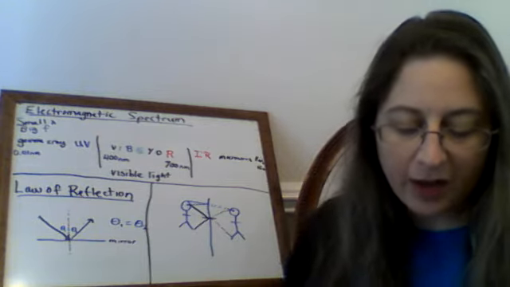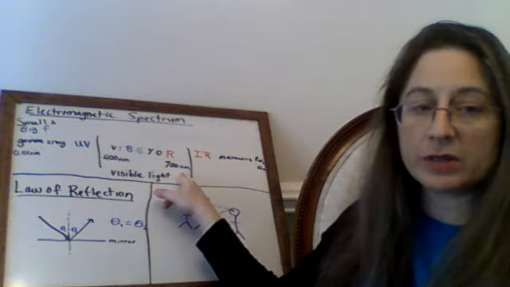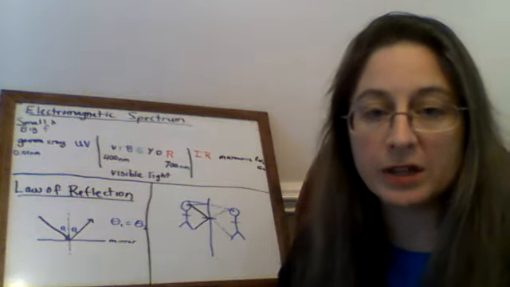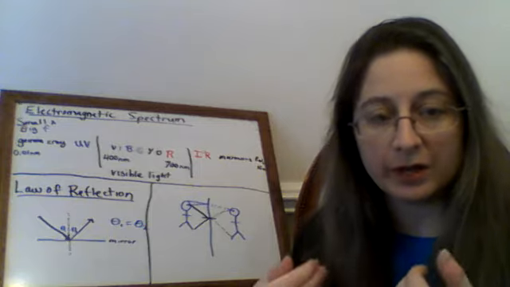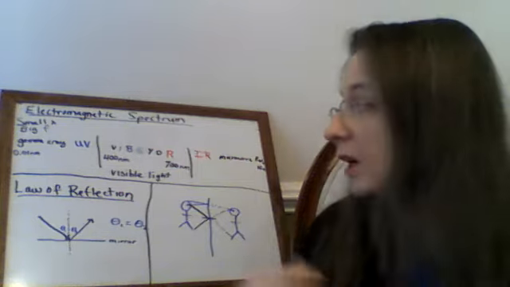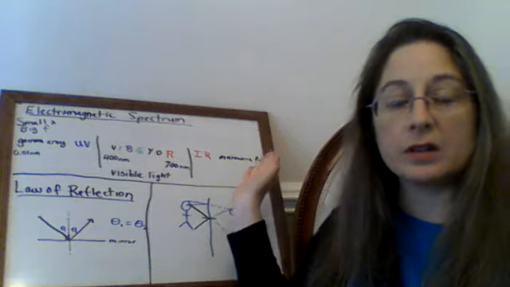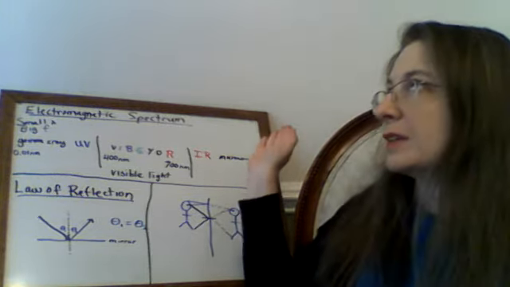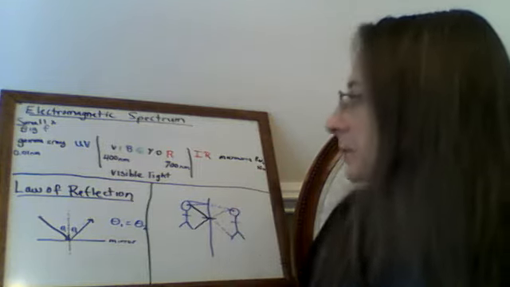let's see, that the red end of the spectrum has the larger wavelength, 700 nanometers. The violet end of the visible spectrum has the 400 nanometer wavelength. If then you build from the visible light that's visible to human eyes, then it gets easier to remember where the small wavelength, big frequency light is, and then where the big wavelength, small frequency light is at this end of the spectrum.